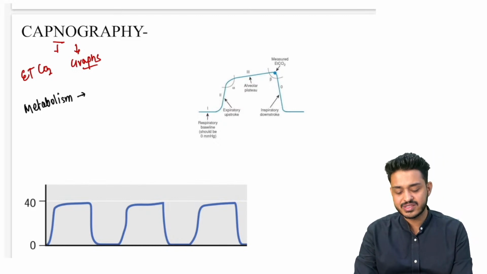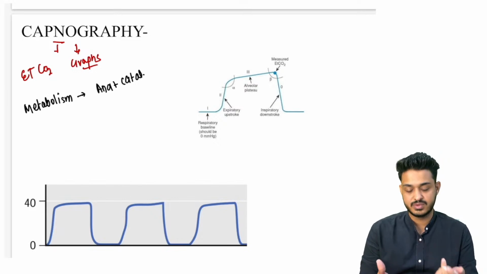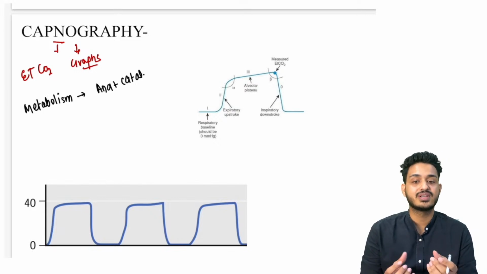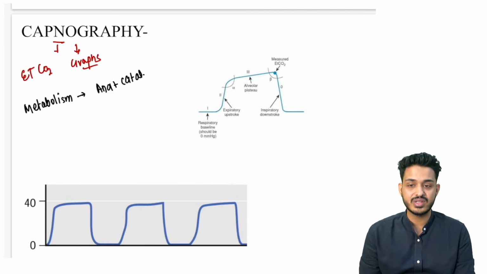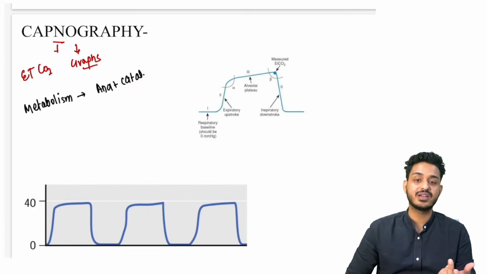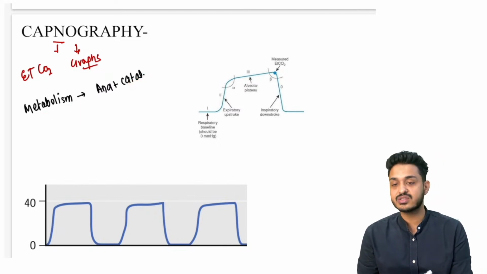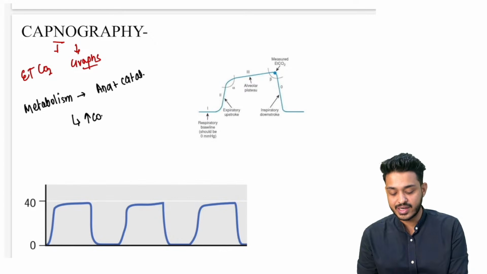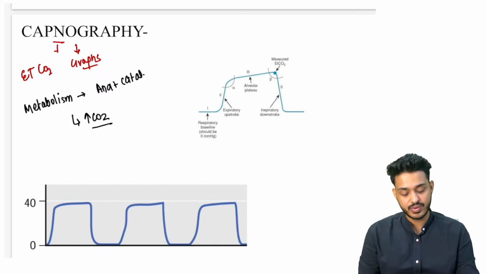So metabolism is the sum of anabolism plus catabolism. Anabolism means all the reactions in the body where small molecules make big molecules. For example, what is made from peptides? Protein: multiple amino acids binding together with peptide bonds make protein. This is your anabolic reaction. You eat glucose, complex carbohydrates, they break down to make glucose, that is your catabolic reaction. So all the reactions that are happening are going to release CO2, and this is the CO2 we are going to measure. It is coming from the lungs, and this is what we are going to measure, right?